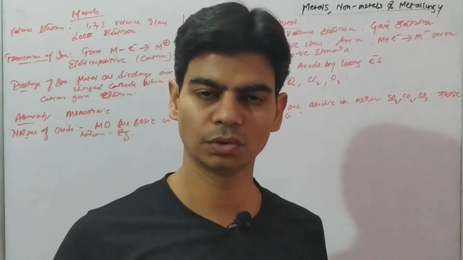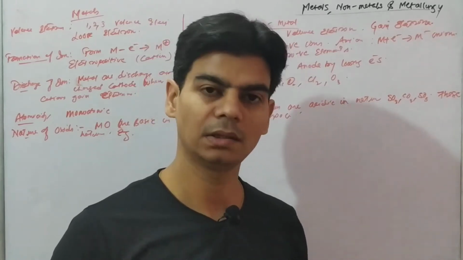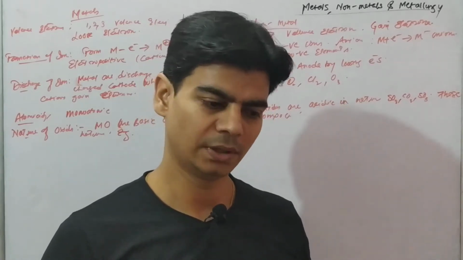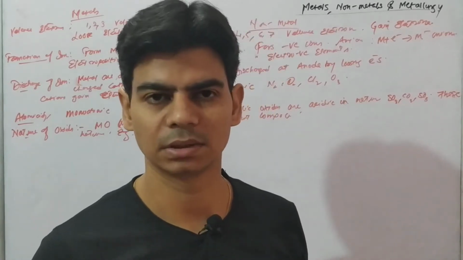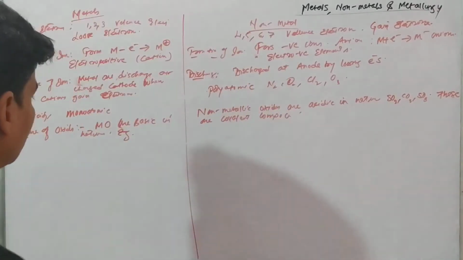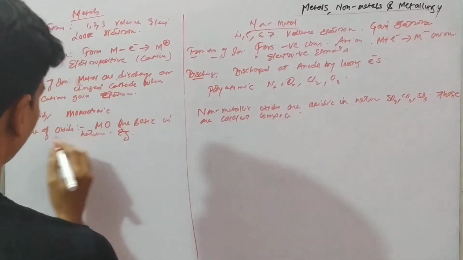Amphoteric oxides are those oxides which can react with acids as well as bases. And metallic acidic oxides are chromic oxide. Chromic oxide, when dissolved in water, forms chromic acid. Similarly, manganese oxide is also an acidic oxide, right? So the nature of metallic oxides is basic in nature, right?